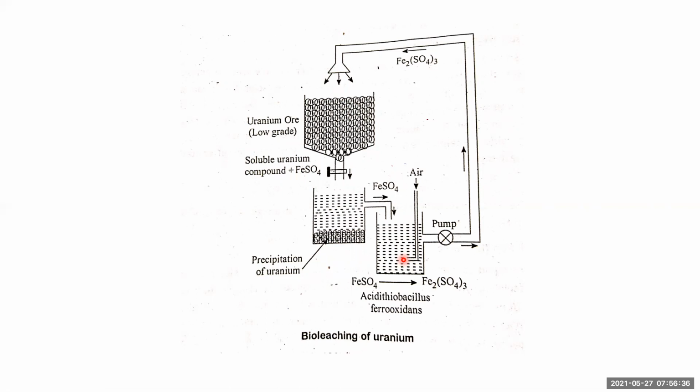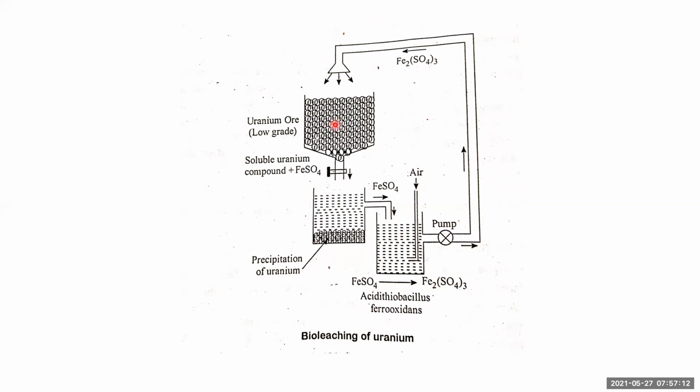In this vessel, you have added Acidithiobacillus ferrooxidans. At the same time, you have the pyrite ore there, and you also add certain fertilizers, chemical compounds which will supply nitrogen, phosphorus, potassium, and trace elements required for the growth of the organism. In this case, all the ferrous sulfate formed by the organism itself using pyrite ore, as well as the ferrous sulfate generated during the first step, together will be converted into ferric sulfate. This is pumped back so that it can be sprayed on the low-grade uranium ore and the cycle continues.